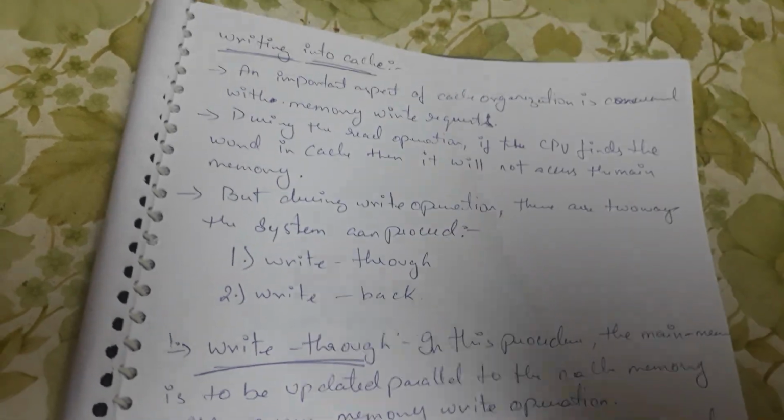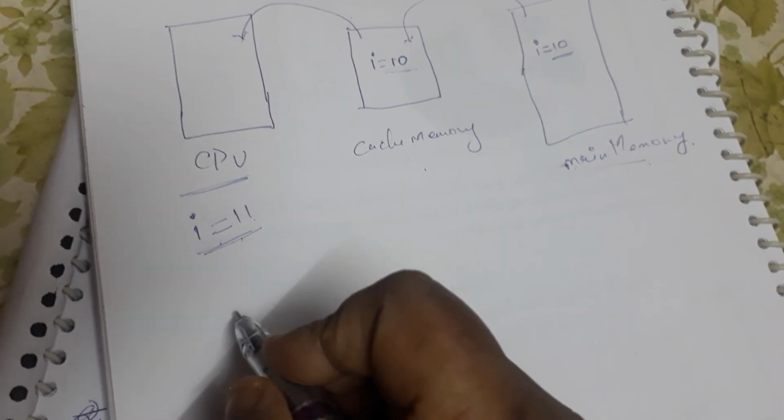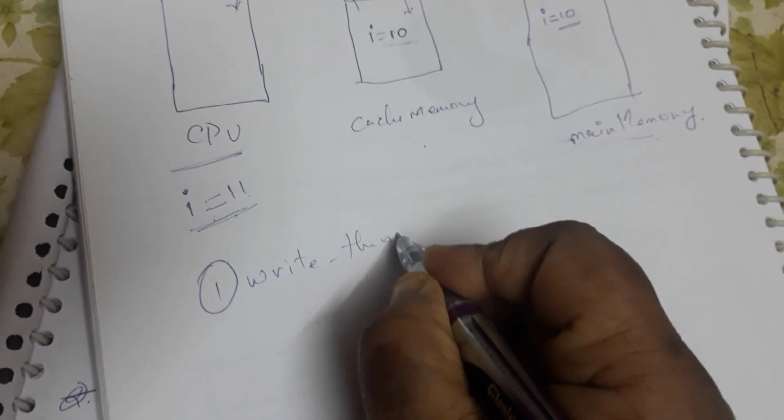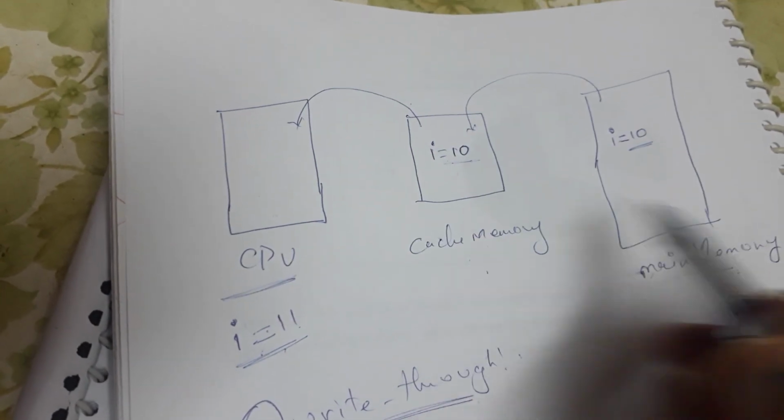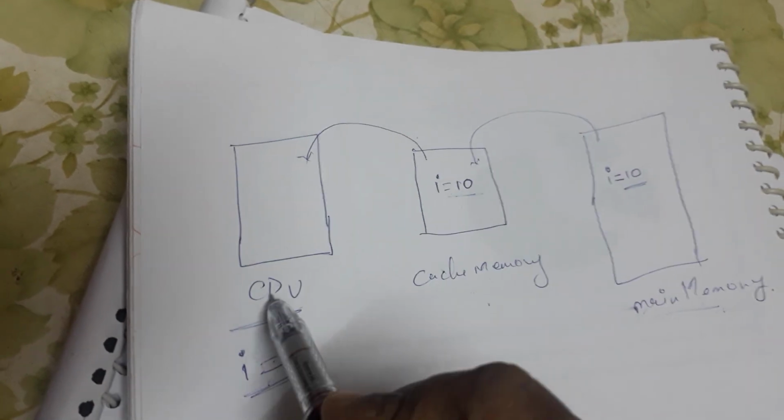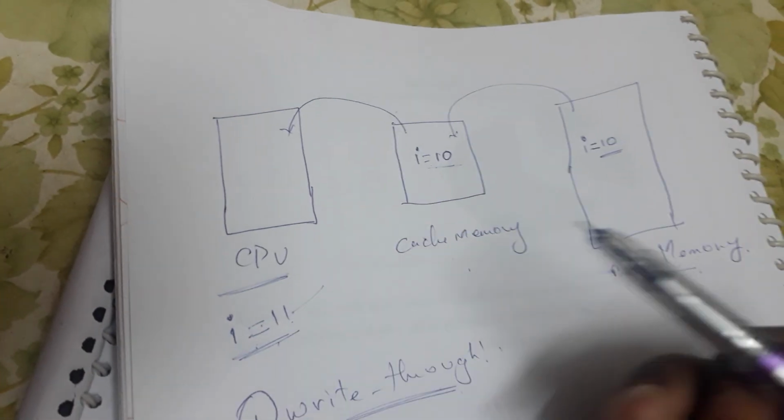That is where these two procedures come into the picture, write through and write back. What do we mean by the first concept, write through? In write through, the value I is modified in both cache memory and main memory as and when the CPU changes the value.